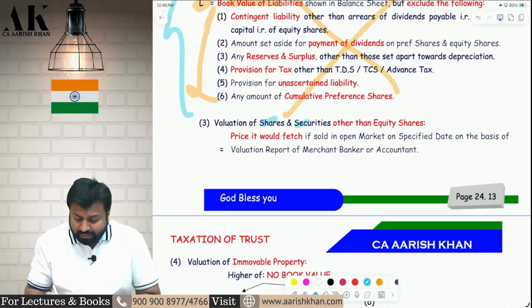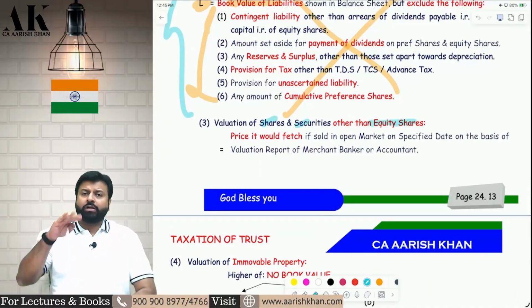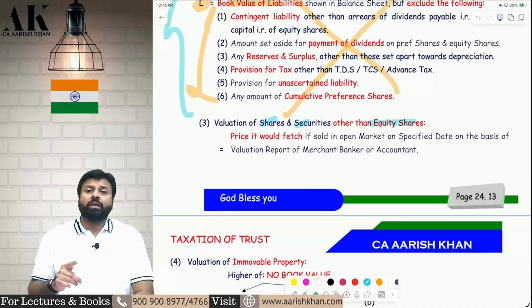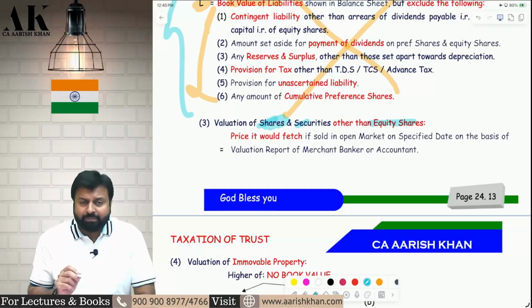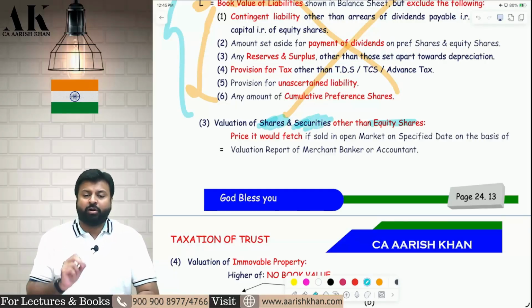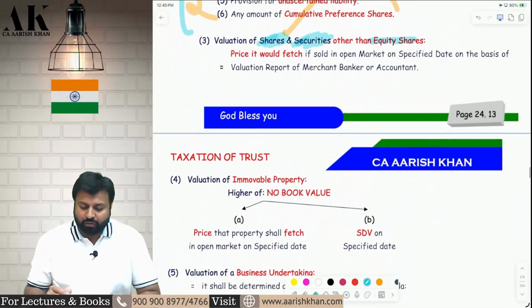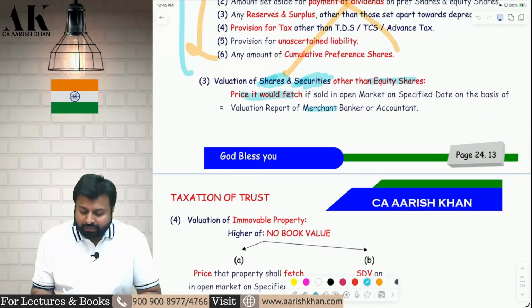Valuation of shares and securities other than equity shares. Which shares are covered? Quoted shares are already covered in point number 1. So who are covered over here? Here they are talking about unquoted preference shares, or unquoted debentures and unquoted bonds. Unquoted preference shares are not covered in point number 1 or point number 2. What will you do? You will take market value as per a merchant banker or accountant.